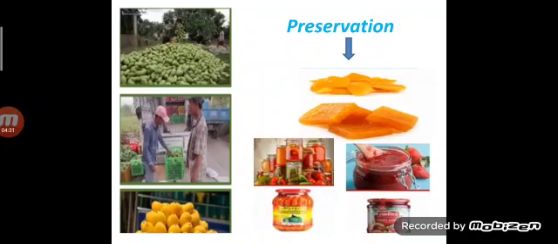Similarly, there are many fruits and vegetables which are produced in a particular season when they are at their best and produced in large quantities, so we have to preserve them to avoid spoilage and wastage.